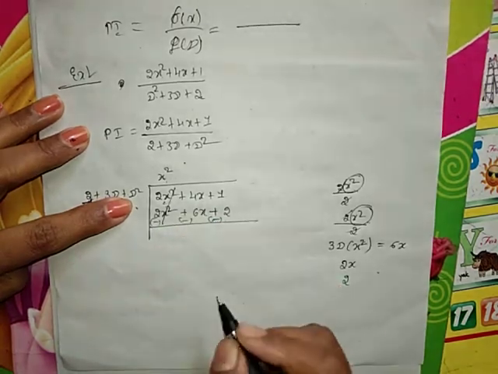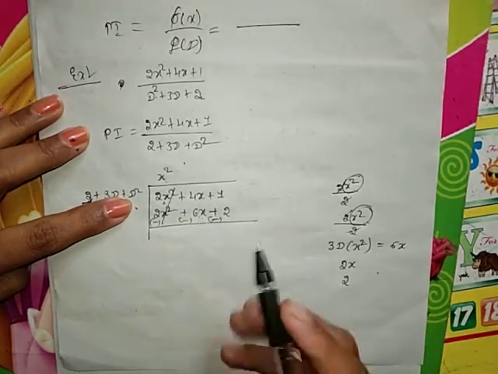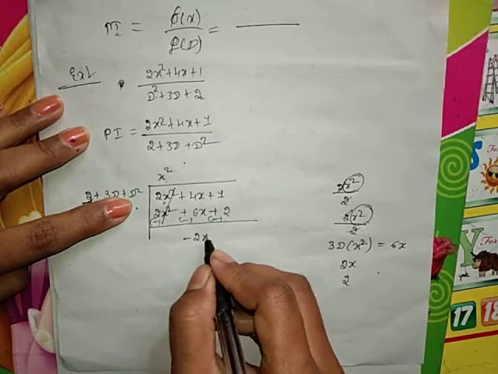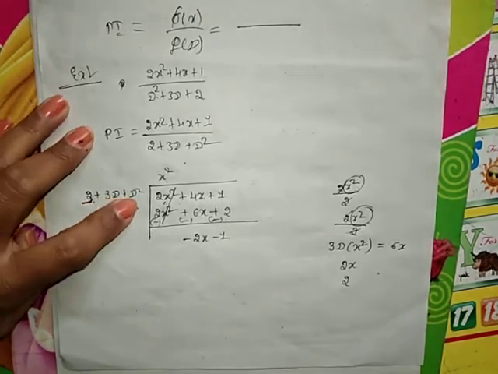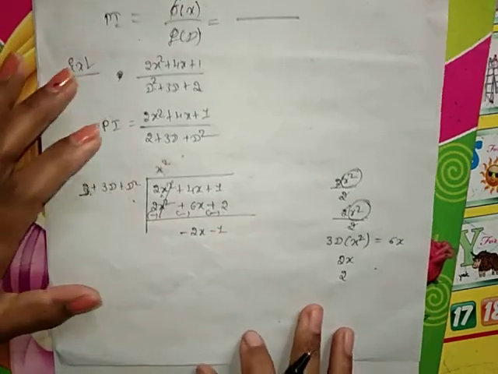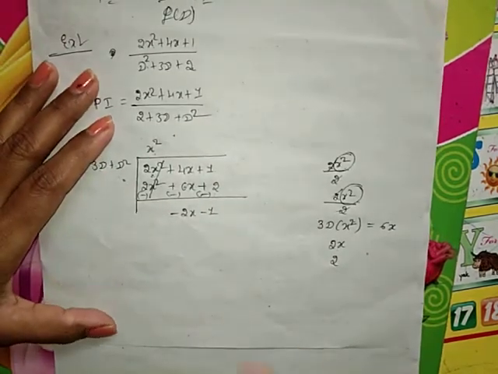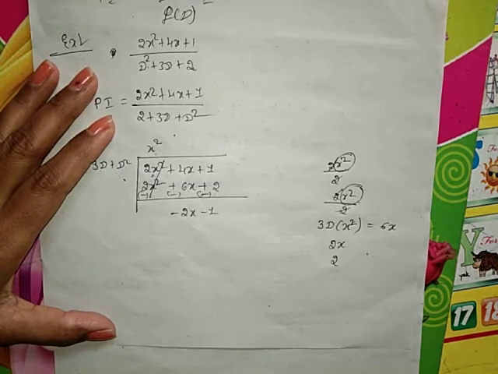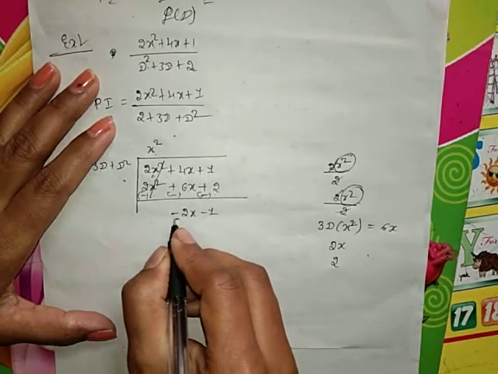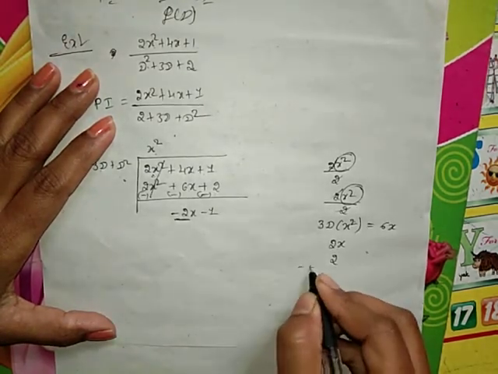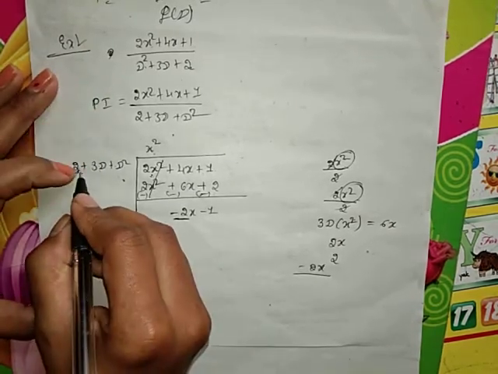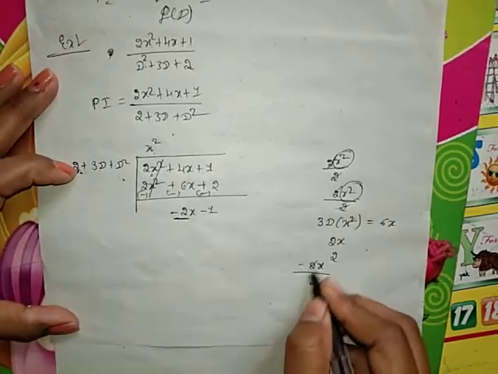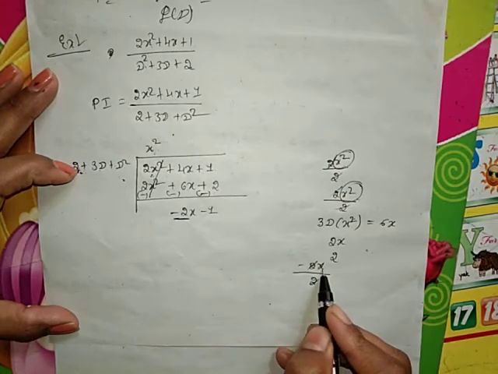2x square get cancelled. Plus 4x minus 6x is minus 2x. Minus 2 plus 1 is minus 1. Again we have to choose the quotient. Again the procedure is same. When you have to choose the quotient, take the first term of this equation, minus 2x, divided by first term of this equation. 2 get cancelled, remaining is minus x.